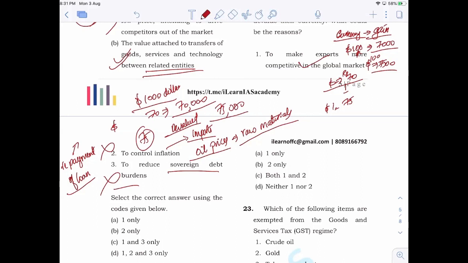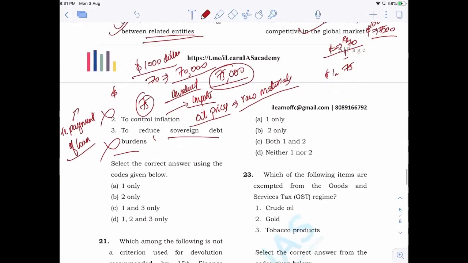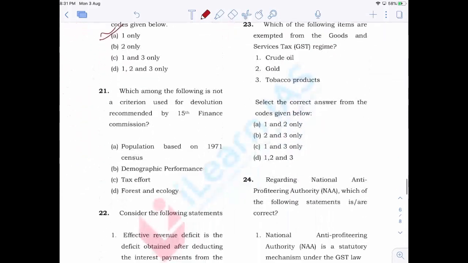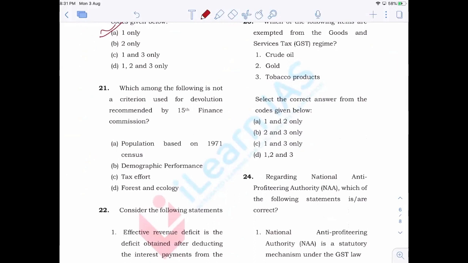Now that has made these loans more expensive. So it will increase the sovereign debt burden. The government's debt burden will increase because of devaluation. So it is also wrong. Answer is one only.